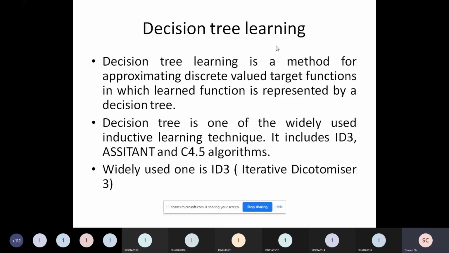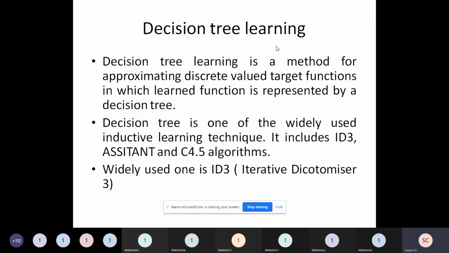Just like season: possible values for season are summer, winter, rainy and spring. If you are dealing with discrete variables, and you want to learn the hypothesis from them, then you can go for decision tree. So that is the first point. I hope you understood the first point.